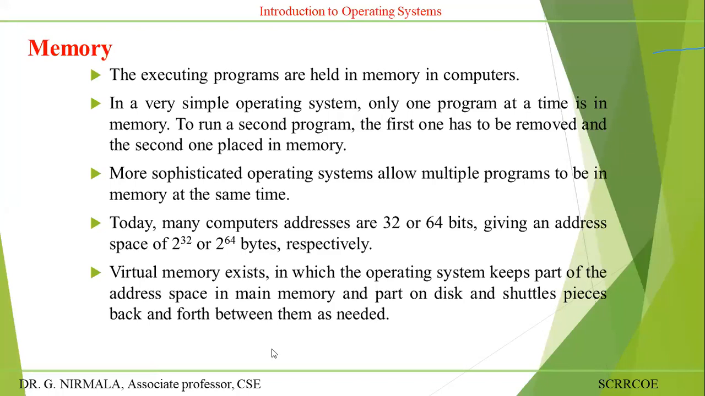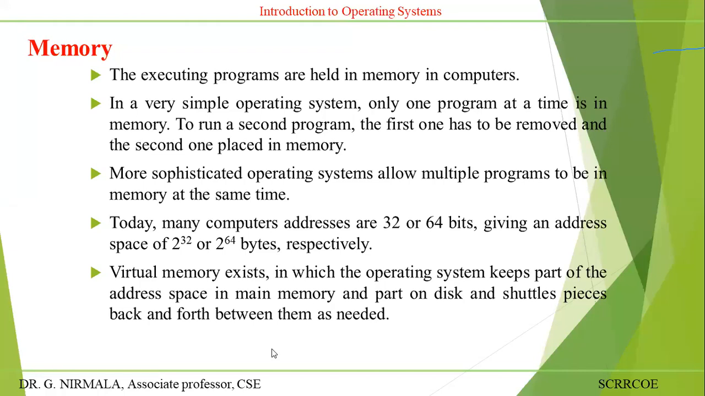MIPS means million instructions per second. Per second, how many millions of instructions are executed? That's the speed of a CPU. And FLOPS, floating point operations per second. MIPS stands for million instructions per second. If you want to execute all those instructions by means of the CPU, you need the available main memory. Without main memory, you can't perform any execution operations.